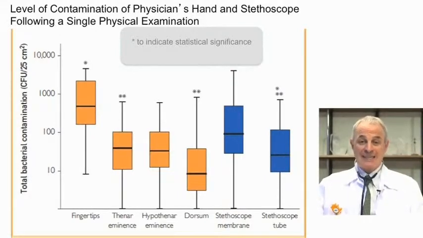In blue, you can see that the colonization of the stethoscope membrane is much higher than the colonization of all parts of the hands in orange except the fingertips. And as you can see also, the colonization of the stethoscope tube is quite important, quite similar to the colonization of the eminence of the hands, whether tenar or hypotenar. Very important results, as you may understand.